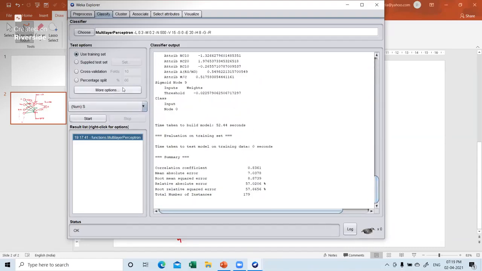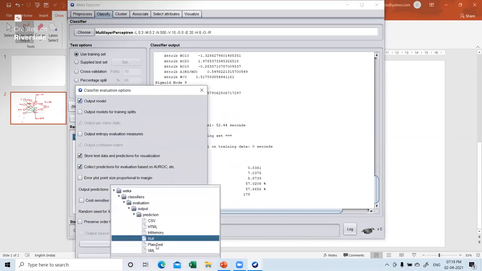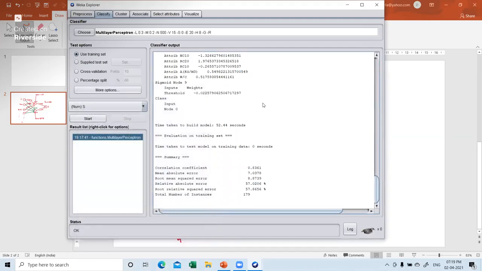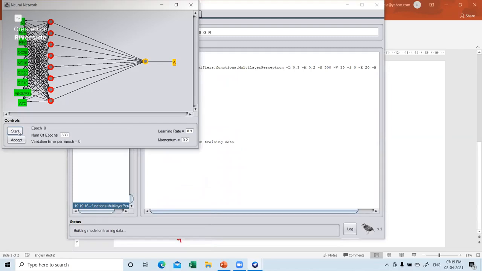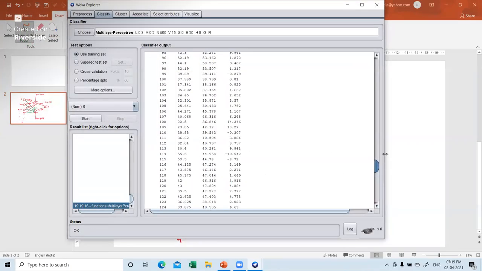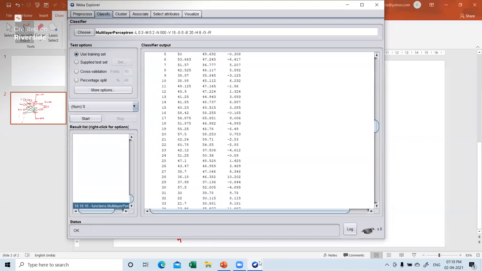Now here I did not check this part, output predictions in plain text, and so it did not show me the actual and the predicted. If I check that, I can see that as well. So I'll get the actual and the prediction as well. So this is what you can do with this WEKA.